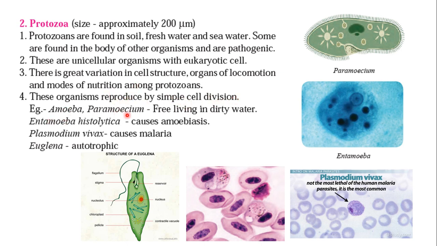For example, Amoeba and Paramecium live free in dirty water. Entamoeba histolytica causes amoebiasis. So this is this protozoan, and Plasmodium vivax causes malaria. It looks like this and causes malaria, and Euglena is autotrophic. Now you can see the great variation in the mode of nutrition: autotrophic, and others use a host or are parasites. So that is the difference among the protozoans.